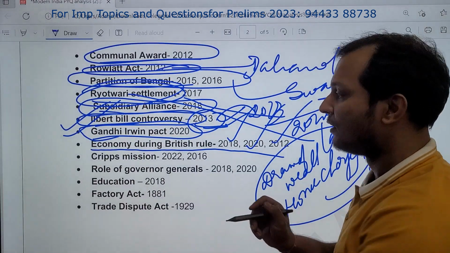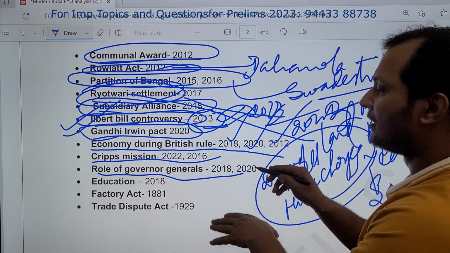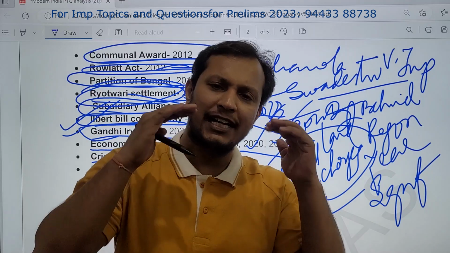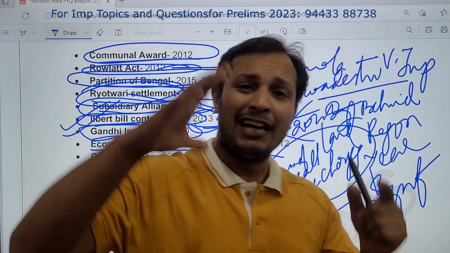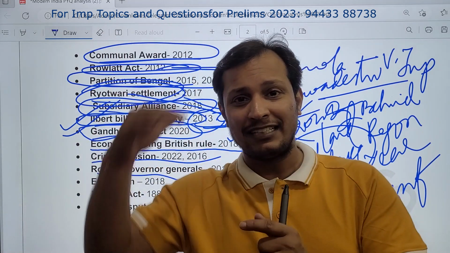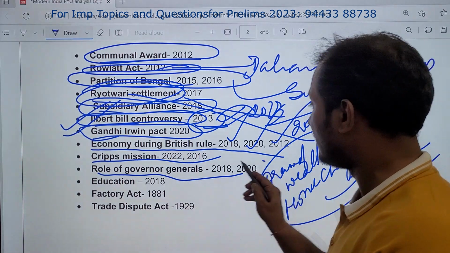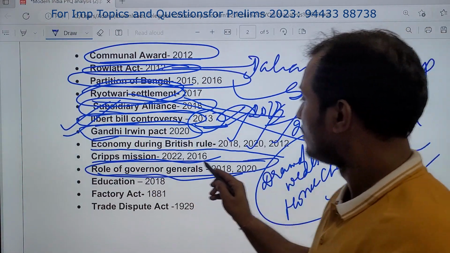Please do note this. Then Cripps Mission, again very important. Role of Governor General, guys, again a very important theme of UPSC. At least the important Governor Generals; it is given in the Spectrum book at the end in a table format. Please go through the role of Governor General. At least the important Governor Generals you should know.